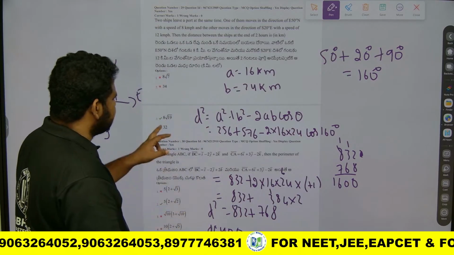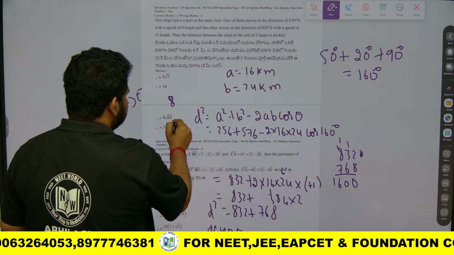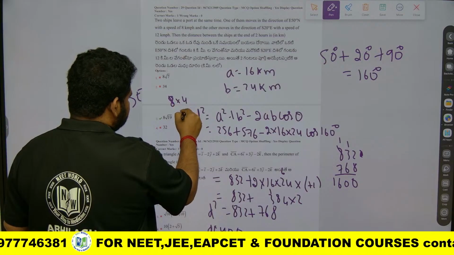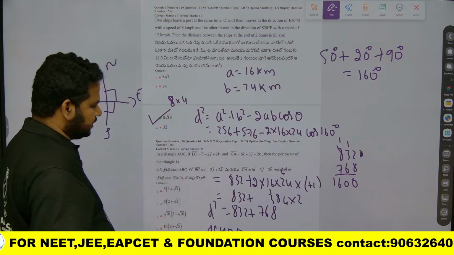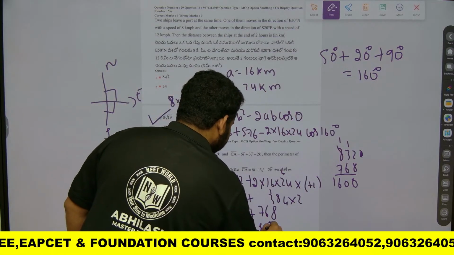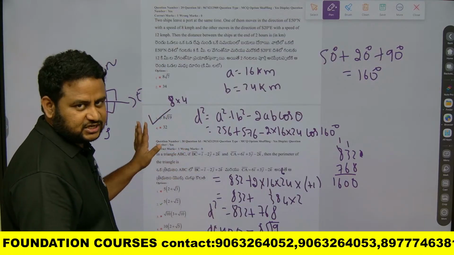Out of these options, 8 into root 20 or 8 into root 19 will come close to this one. Because we have taken a very close value, this is very much close to 8 into root 19. So option 3 is the right answer.